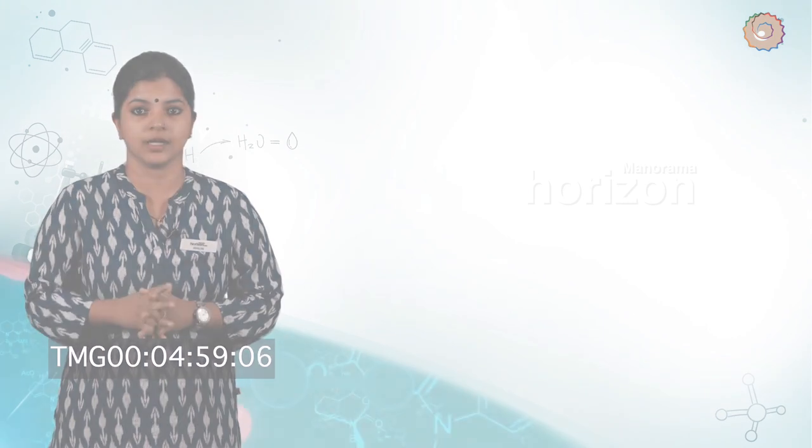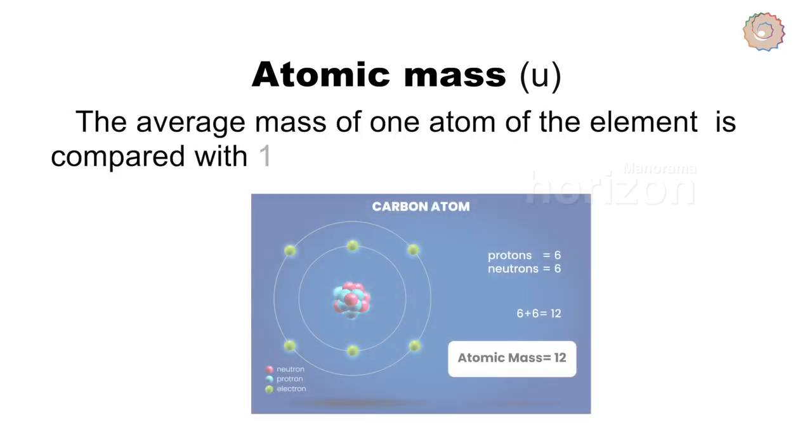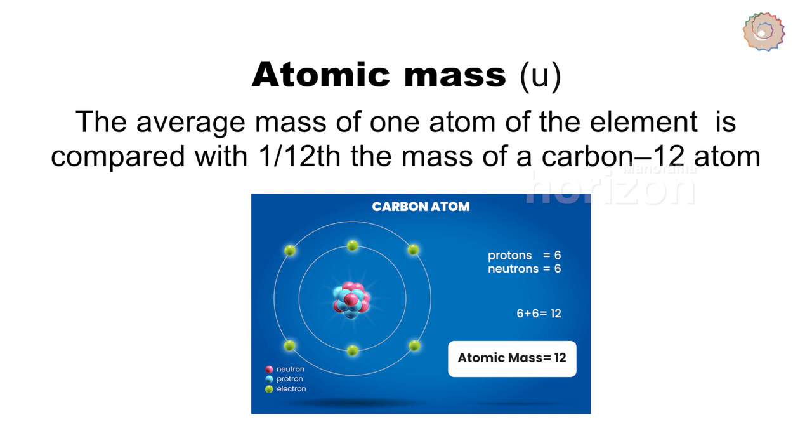The most remarkable concept that Dalton's atomic theory proposed was that of the atomic mass. Since atoms are very small in size, their mass is very small and determining it is very difficult. So the mass of an atom is compared with the mass of a standard atom. The atom which is considered as a standard atom for comparing the masses of other atoms is the carbon-12 atom, whose atomic mass is 12 u, where u is called the atomic mass unit.